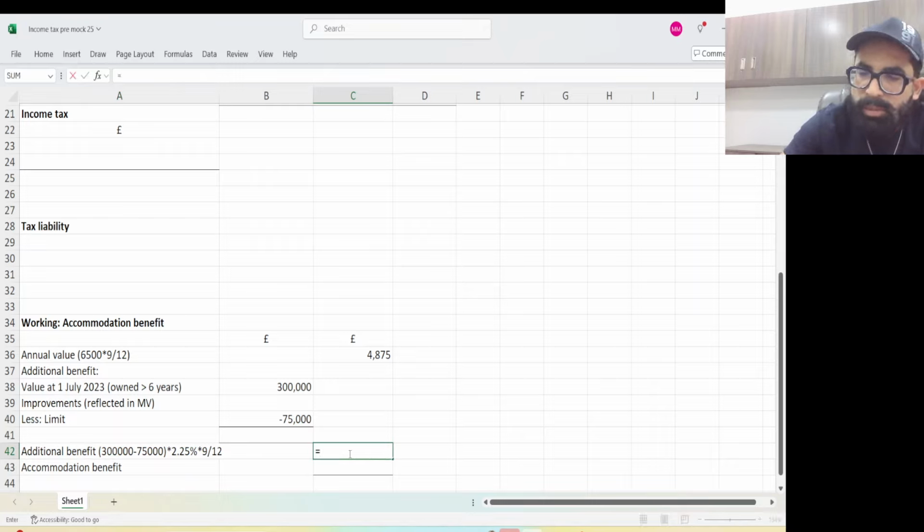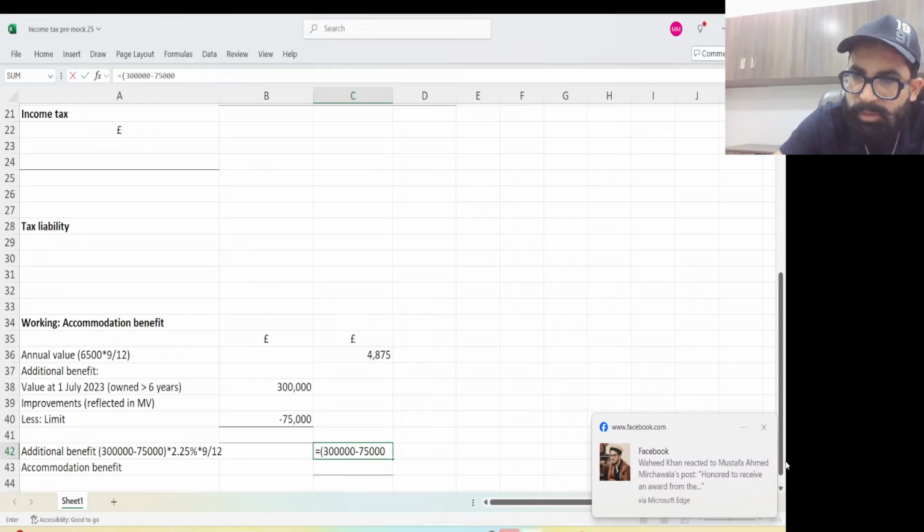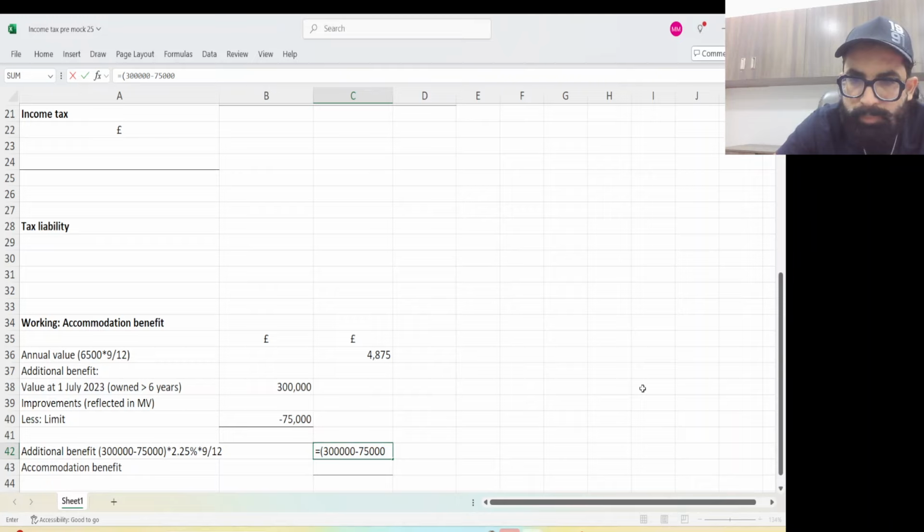So equal bracket open 300,000 minus 75,000 into 0.025, 2.225. Okay, and then you have into 9 upon 12, right?